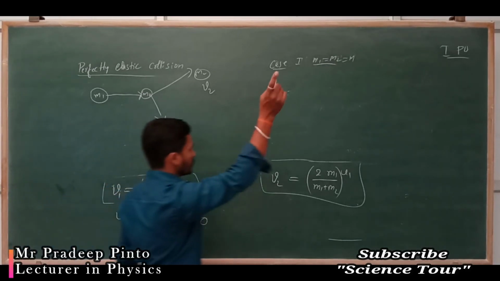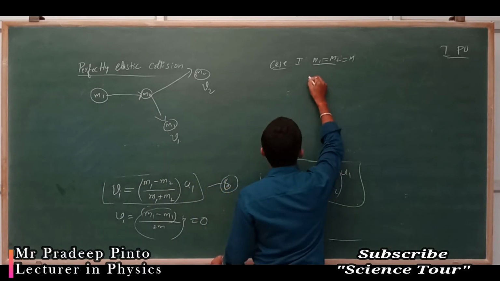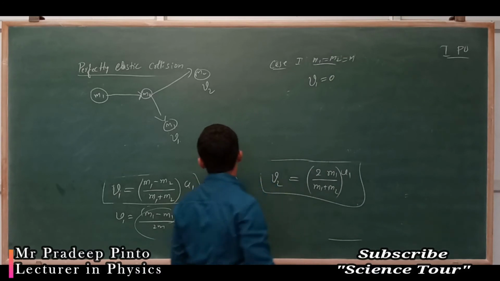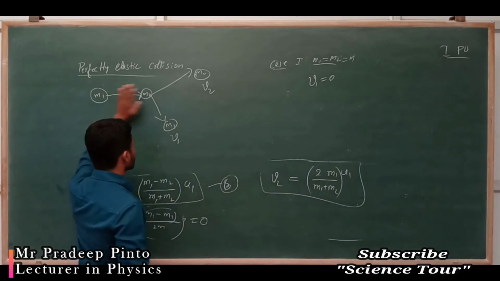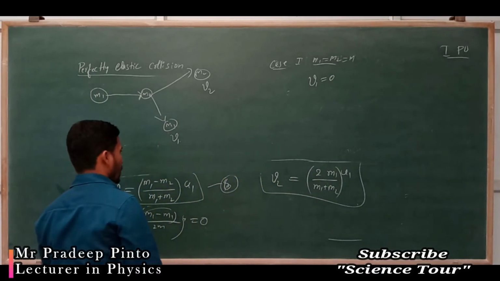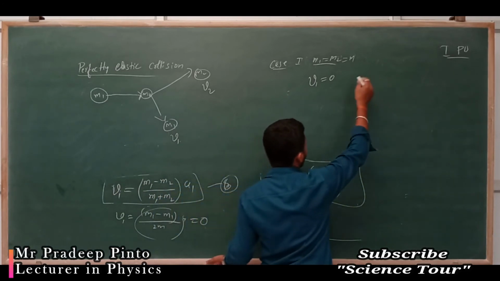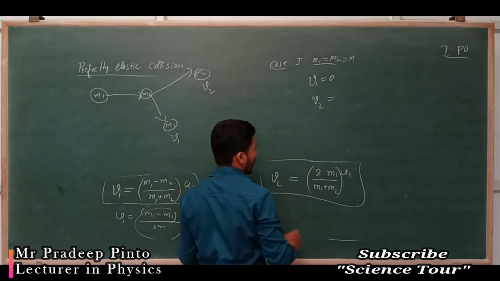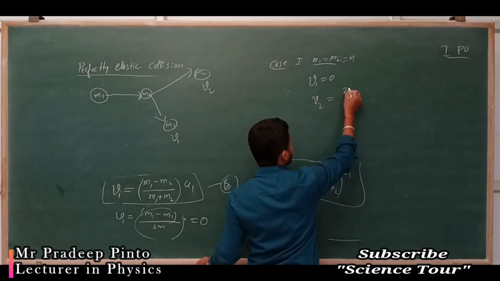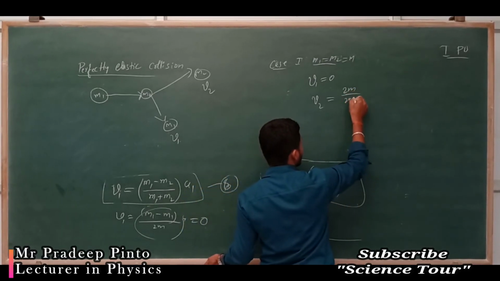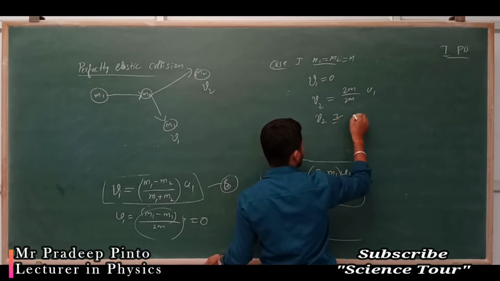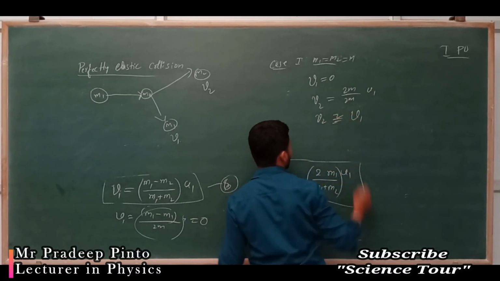So the final velocity of the first object becomes 0. But what about v2? It is 2m divided by 2m times u1, so v2 is equal to u1.